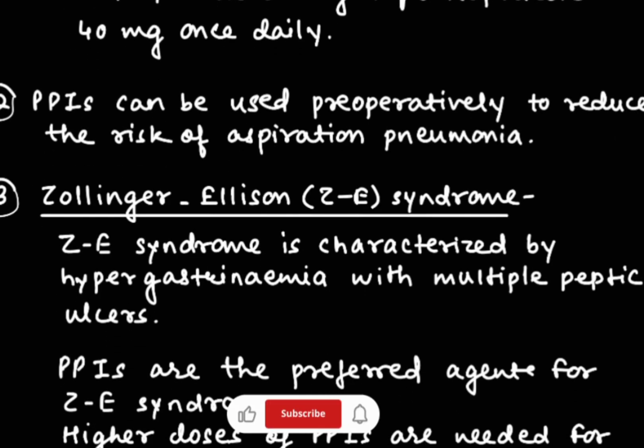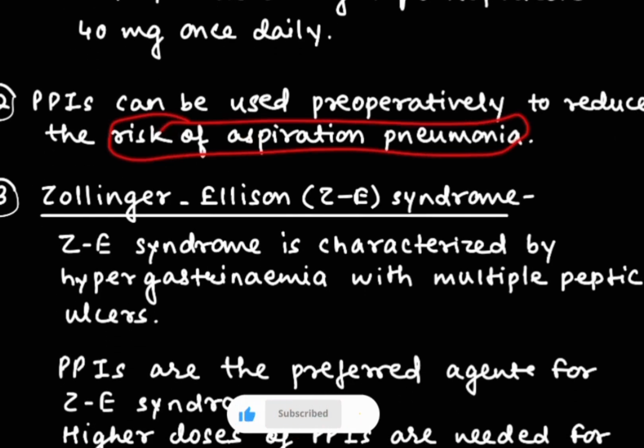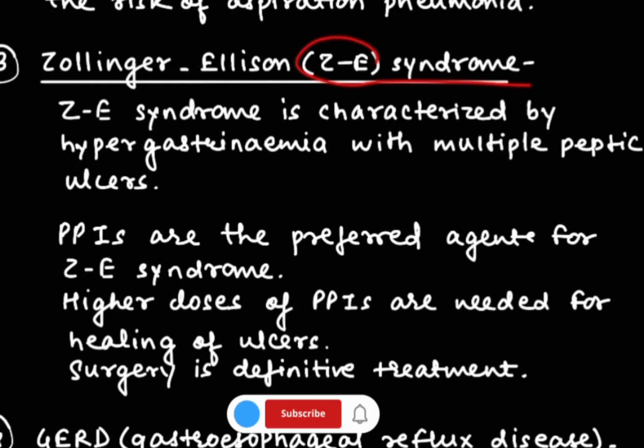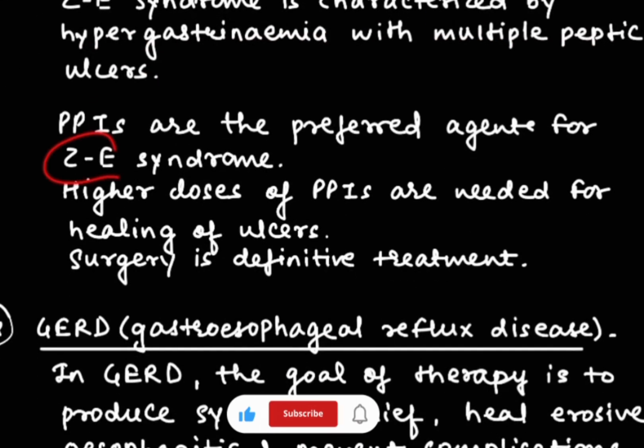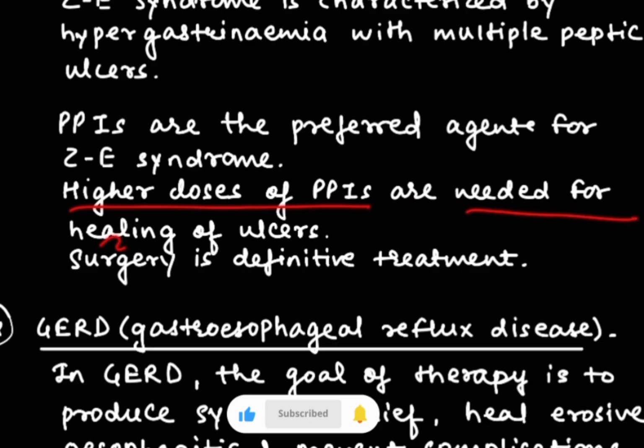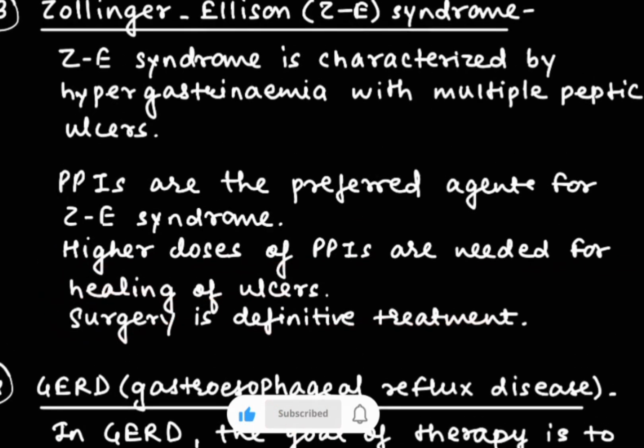The next is that it can also be used preoperatively to reduce the risk of aspiration pneumonia. Then third is Zollinger-Ellison syndrome, that is ZE syndrome. This is characterized by hypergastrinemia with multiple peptic ulcers, and here PPIs are the preferred agent. Since higher doses of PPIs are needed for healing of ulcers, surgery is the definitive treatment in the case of ZE syndrome.